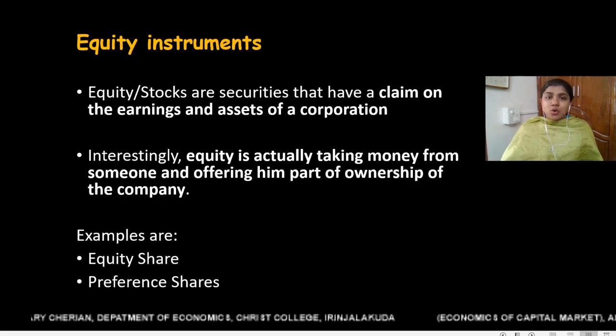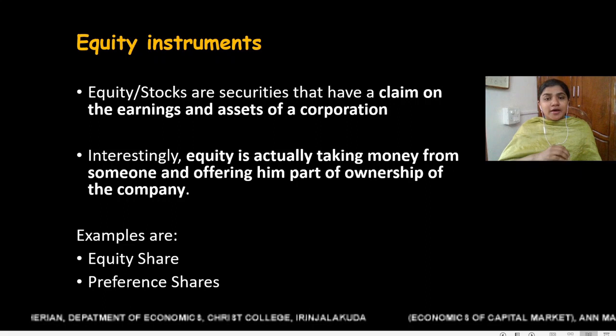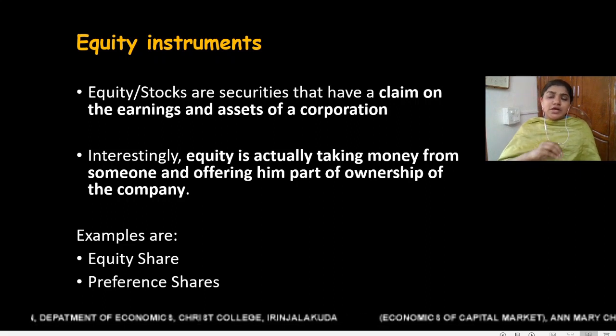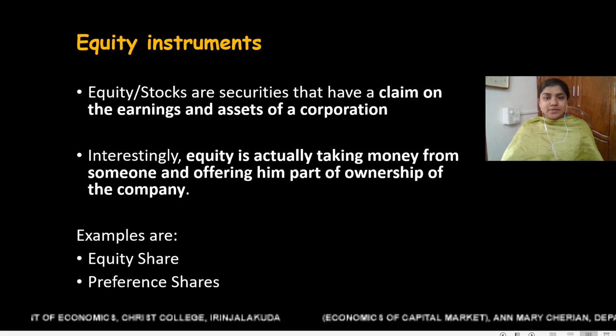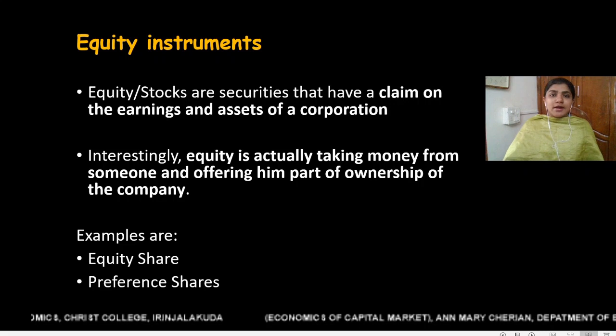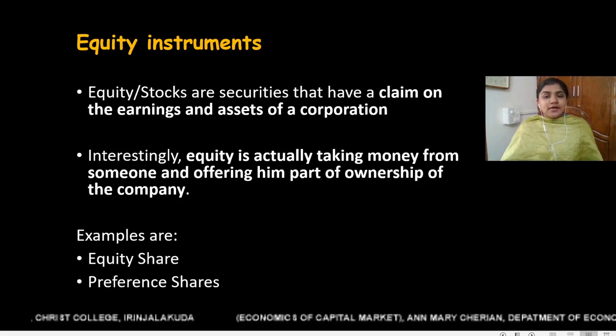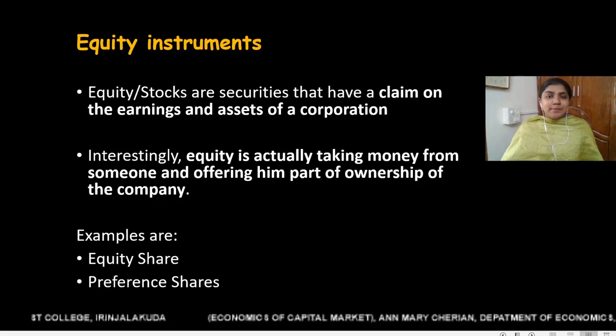The company is obliged to pay a part of its profit as dividend to the equity shareholders. So if a company is doing well and running in profit, then equity shareholders can make a claim on the company's profit.